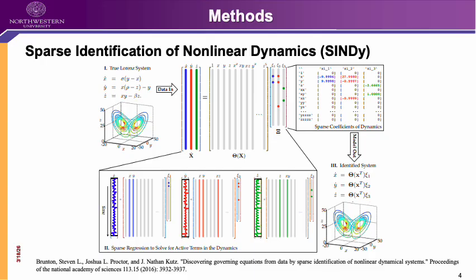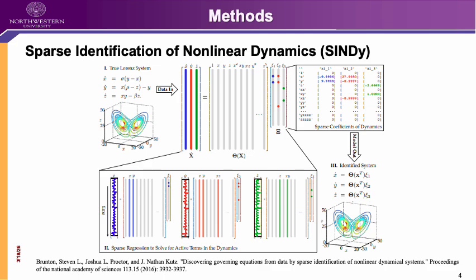Now, the key step in SINDy is enforcing sparsity. We assume that most of the candidate terms are actually irrelevant, so their coefficients should be zero. To achieve this, we use a sparse regression technique. In this work, I implemented the sequential thresholded least squares method.